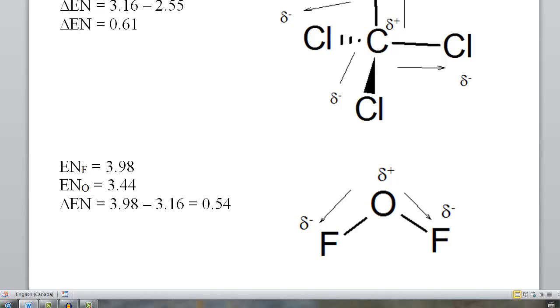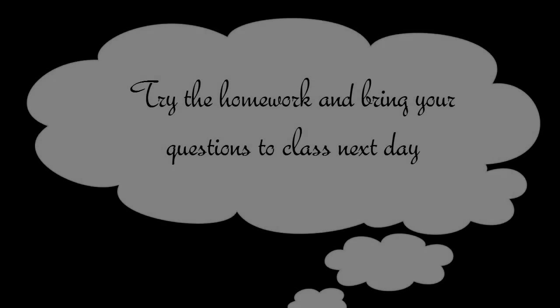Let's compare that with OF2. Once again, each individual bond is polar, with fluorine being the more electronegative. However, in this case, the fluorines are not equally distributed about the oxygen. We can see that there is a definite oxygen side and fluorine side to the molecule. Thus, since both the fluorines are pulling their bonding electrons closer, the fluorine side of the molecule ends up being partially negative.